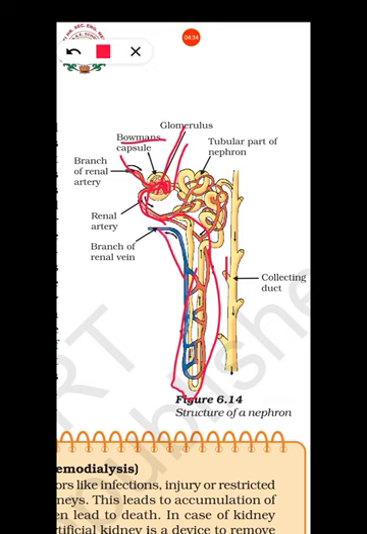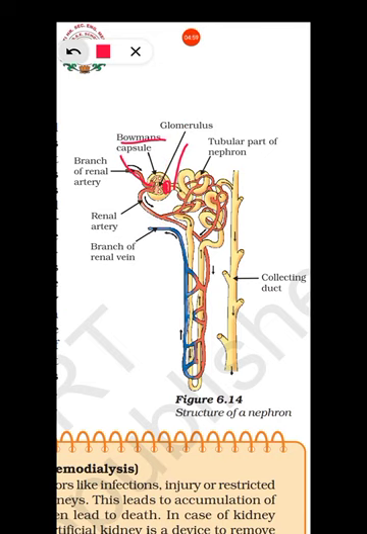From different nephrons, these branches join to form the renal vein. So this is the tubular part of the nephron.